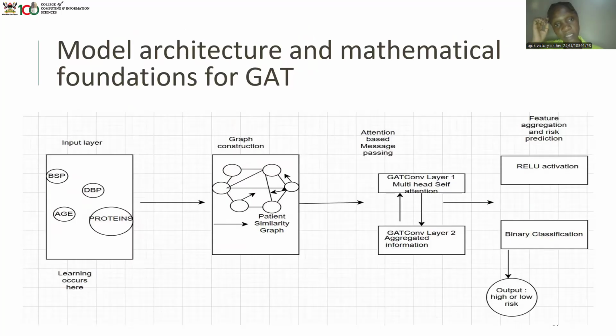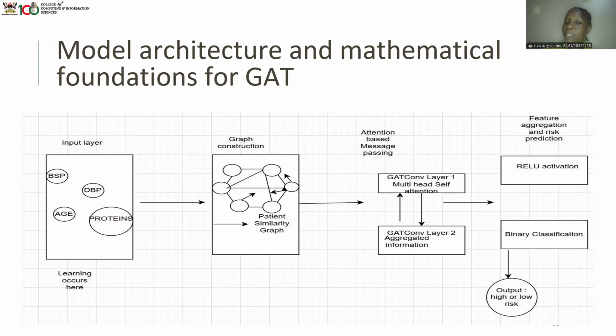And then this is our model architecture for GAT, and it works a little bit like RGCN. In GAT, every patient is still a node, but instead of relationships, it assigns attention weights to each feature. In our case, every maternal feature like systolic blood pressure, diastolic blood pressure, and the symptoms is treated as a node in a graph.